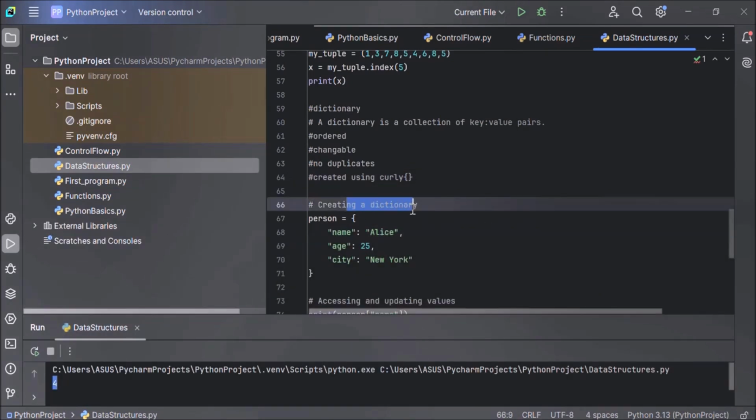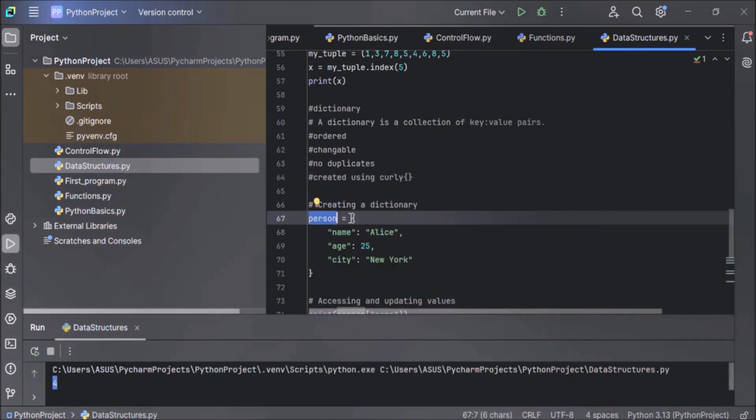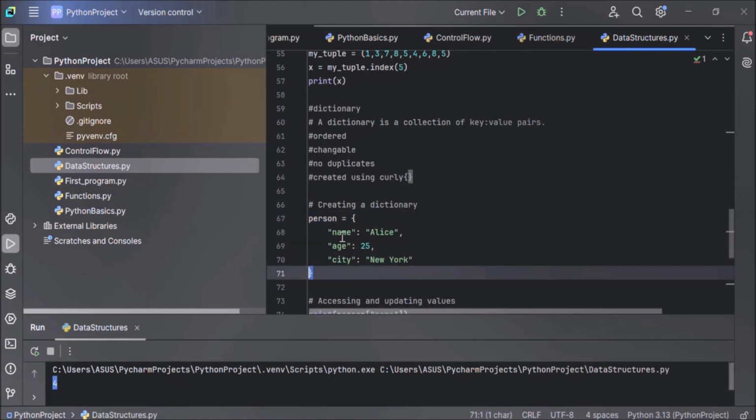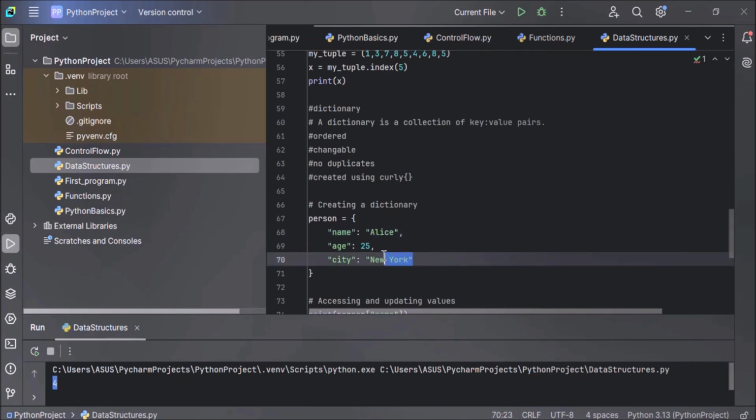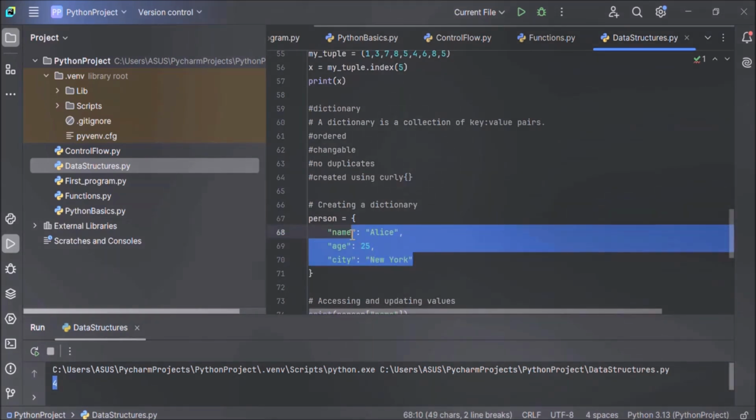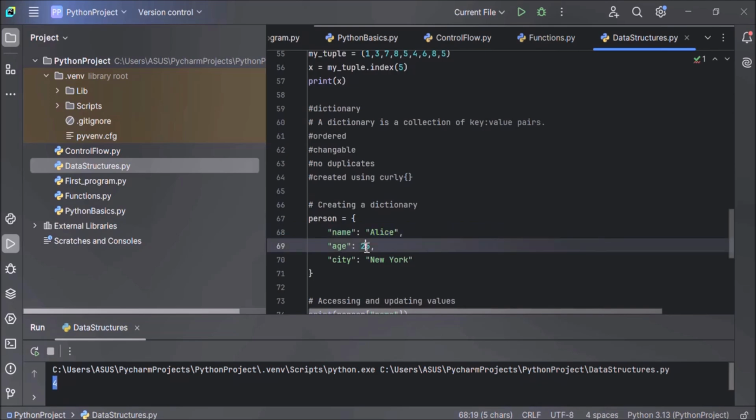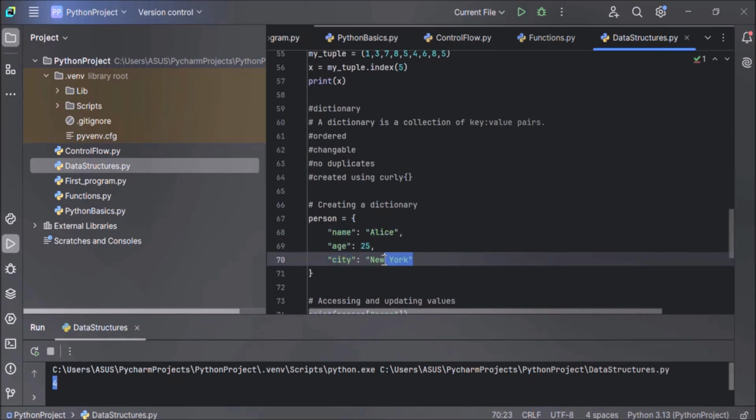Here we have created a dictionary named person, using curly brackets. Name, age, and city are keys, and Alice, 25, New York are their respective values. Name has value Alice, age has value 25, and city has value New York. Keys are unique and their values can be any data type.